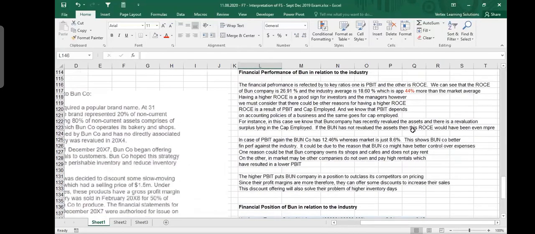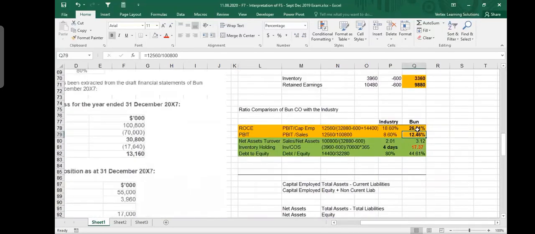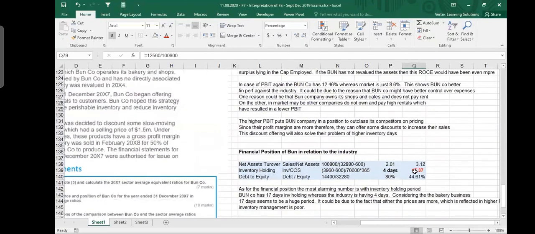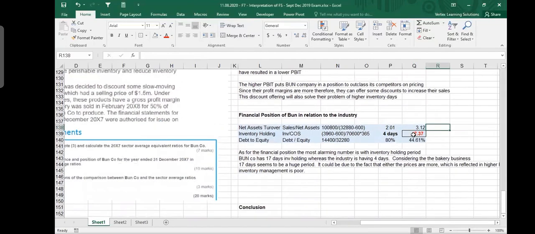When I see that their profitability is 12.46 or their return on capital employed is 26.91, it means that they are making huge profits. And then I see that their inventory days are more. It means they are not able to sell the goods as fast as they expect. So they produced the goods because they thought they would sell, but they couldn't. Therefore, their profit is more, but inventory is piling up. Now, tomorrow, if they have to write down this inventory.